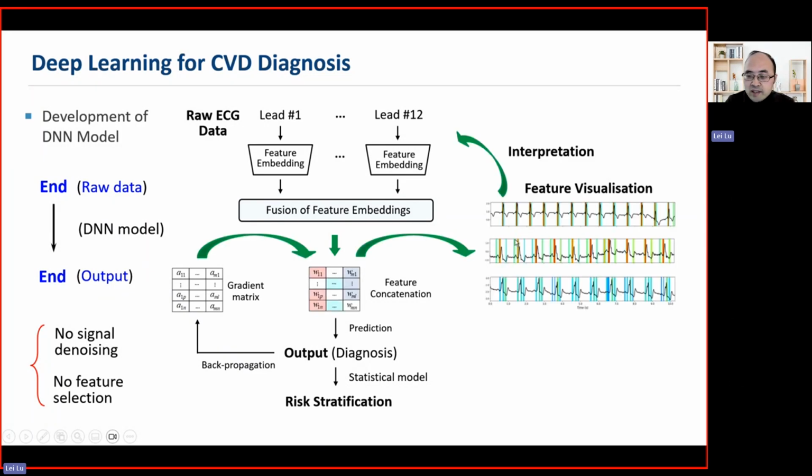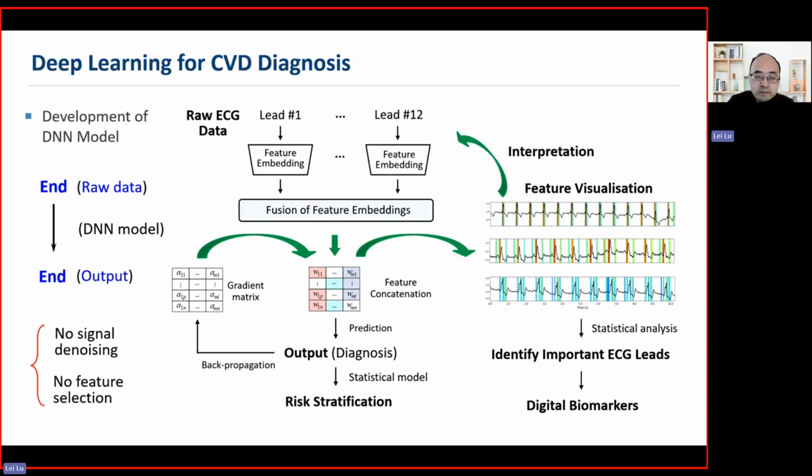So this highlights these important features, and we can use it for interpretation and also to identify important ECG leads. And this can be used for us to identify digital biomarkers. So this is our model development.